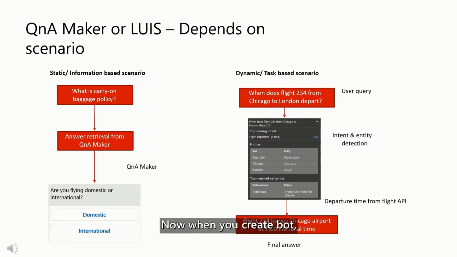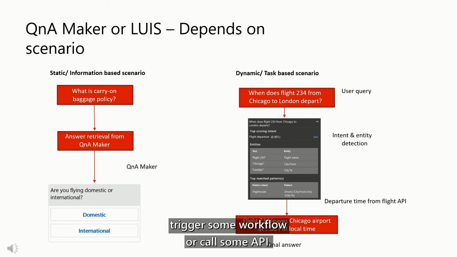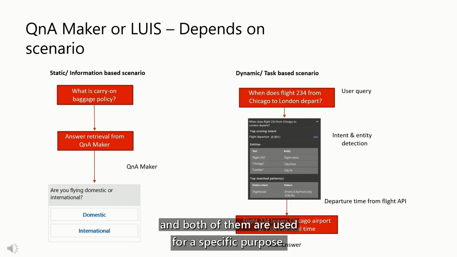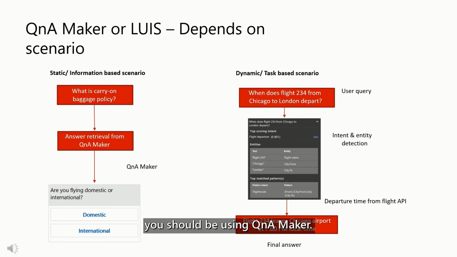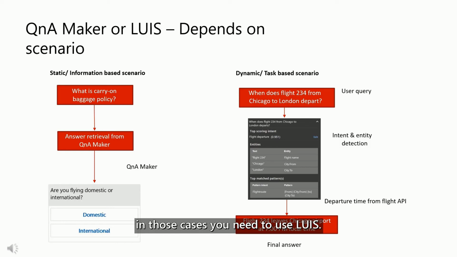Now, when you create a bot, that bot can be used either to answer static questions, where you have a question answering kind of scenario, but bots can also be used to trigger some workflow or call some API. So we have two cognitive services. One is QnA Maker, another is Language Understanding, and both of them are used for a specific purpose. In case you have static content and you want a scenario where you ask a question and get a fact or a static passage as an answer, you should be using QnA Maker. Whereas if you want to call some API or trigger or initiate a workflow, in those cases you need to use LUIS.